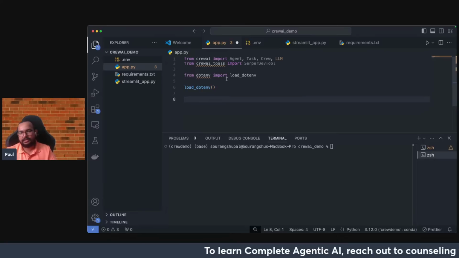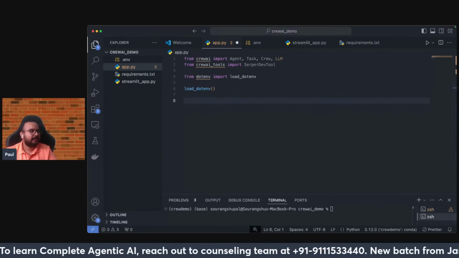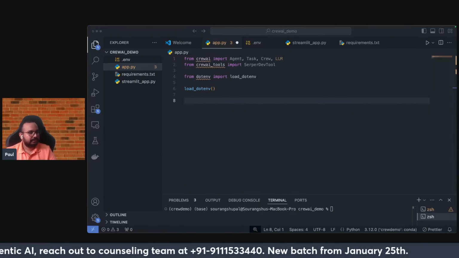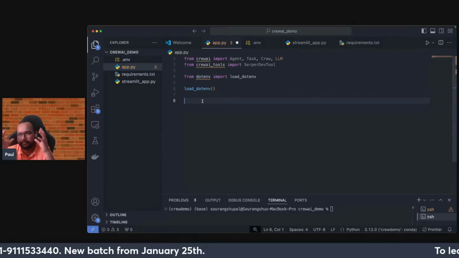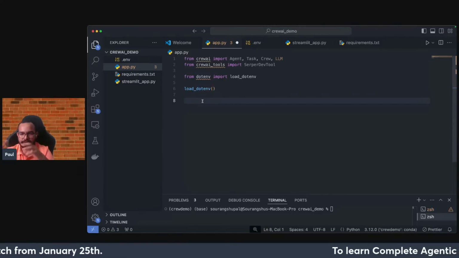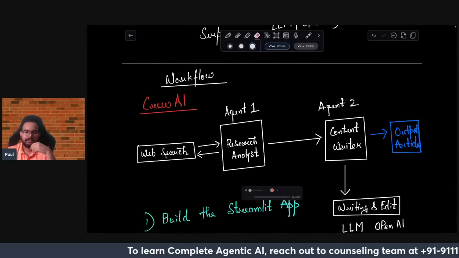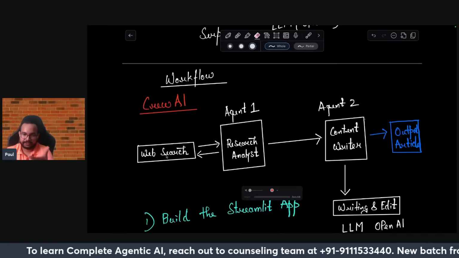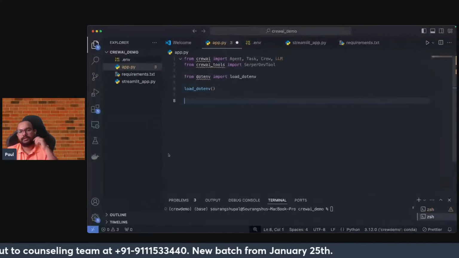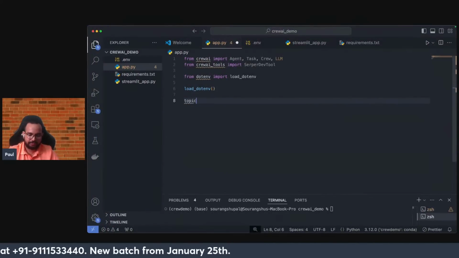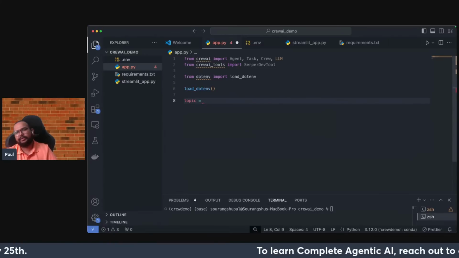Now I will start writing about the first type of task and the agent that I'll be working with. This part is important, so just focus. Right now, when I'm doing the research, agent one and agent two are there, according to the system that I have drawn. The web search tool is there. Now you have to do web search on some topic. It can be any topic or any domain. So I will write here the topic of the content. This will be the main thing at any point of time. We will make it dynamic later on, but I will just hard code it for now.